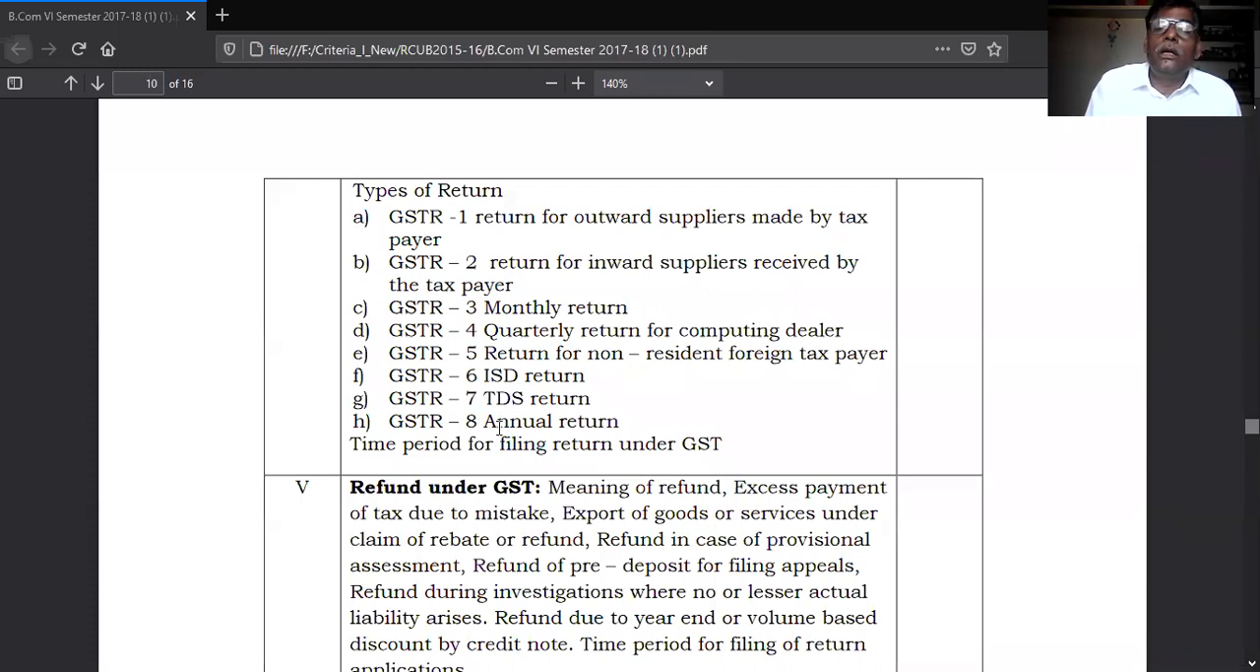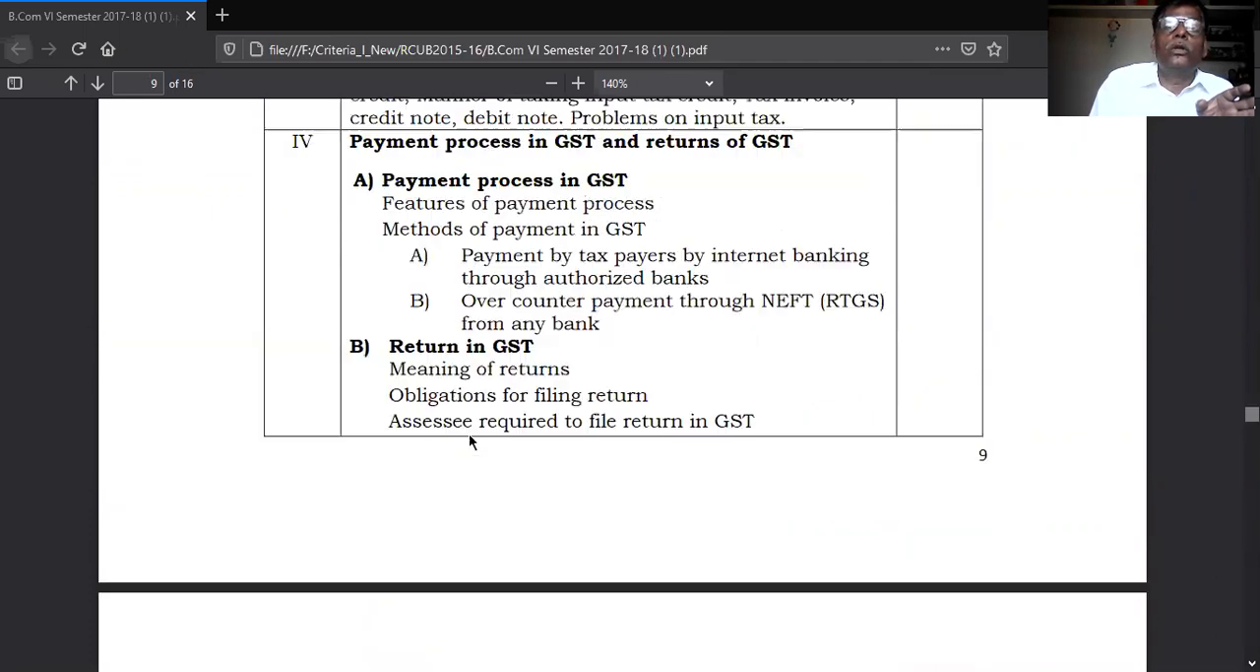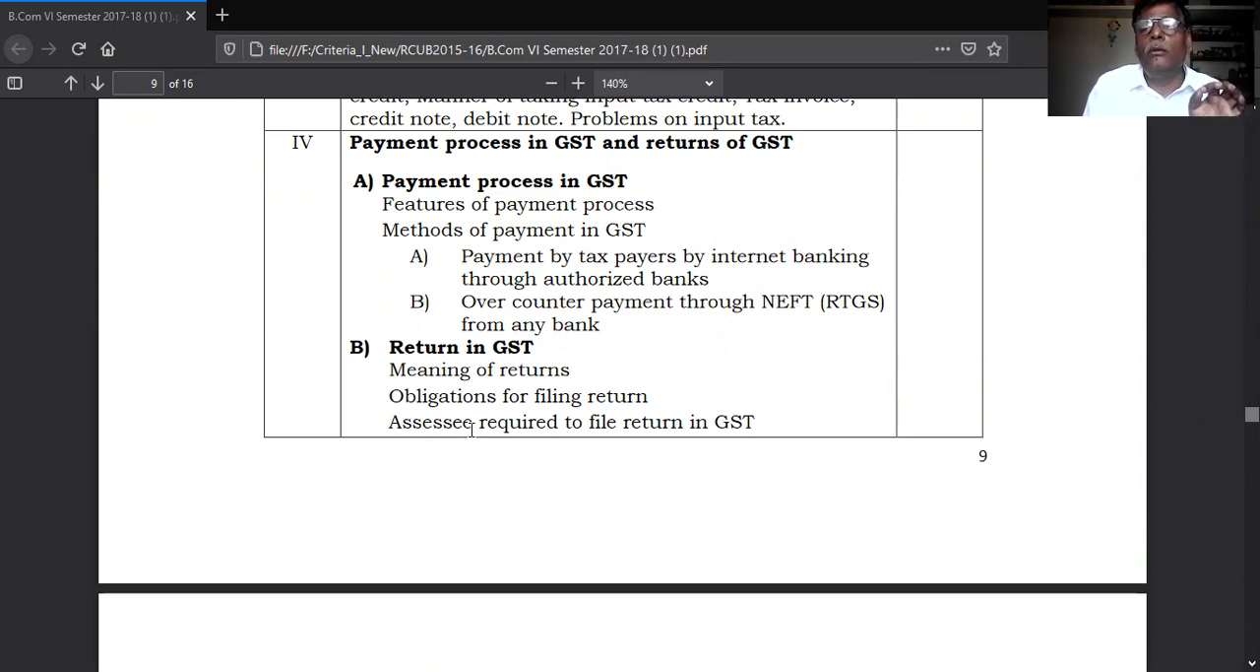Then number 8 is the annual return. At the end of the year, you have to file one return. Like this, there are 8 types of returns. And these 8 types of returns you have to study in detail in the 4th unit. The 4th unit relates to payment of GST and providing information regarding the tax paid.